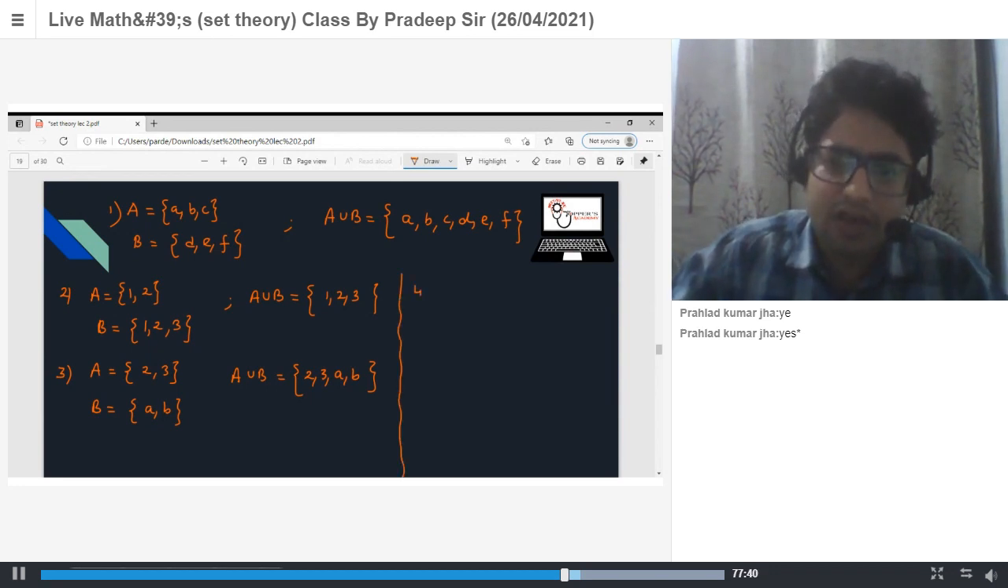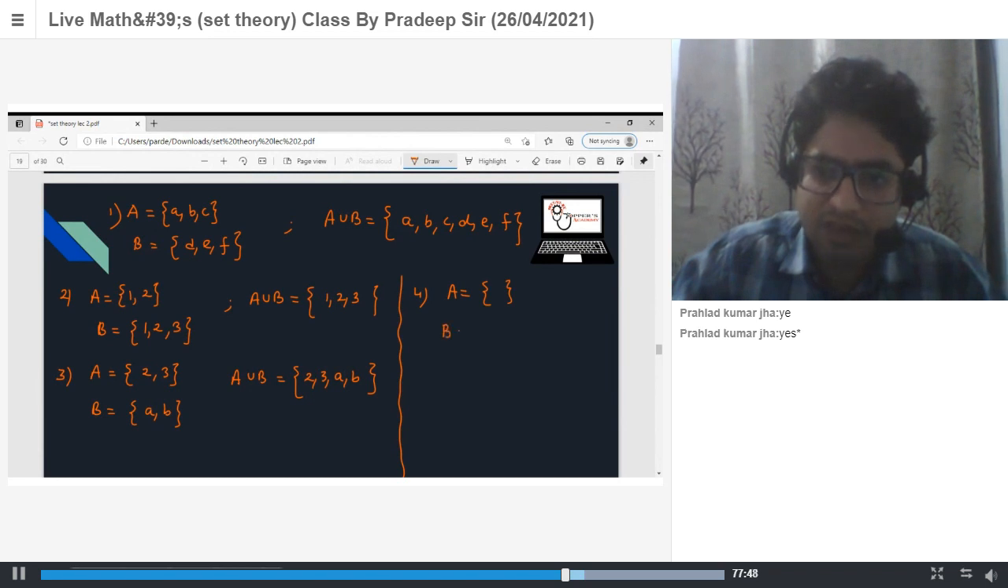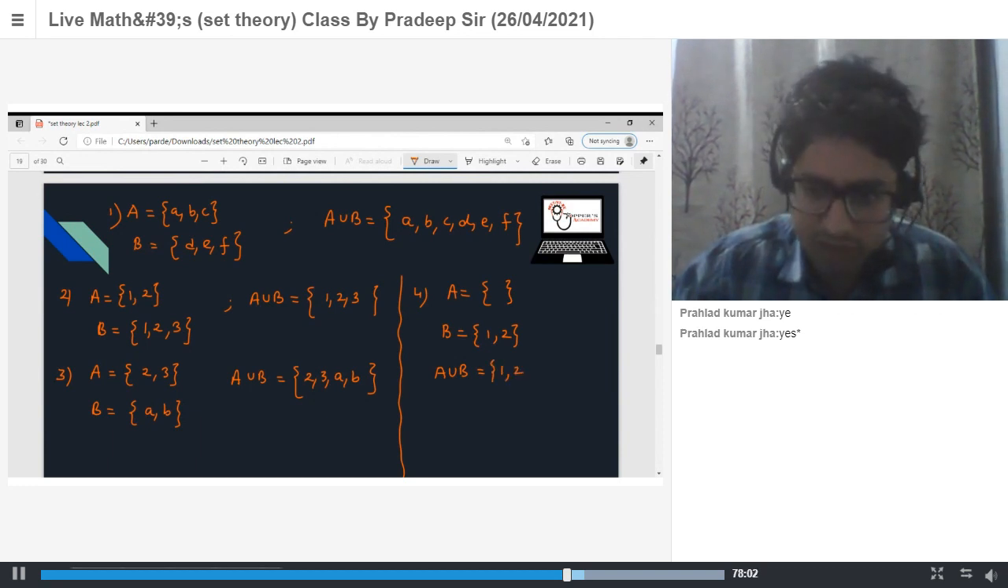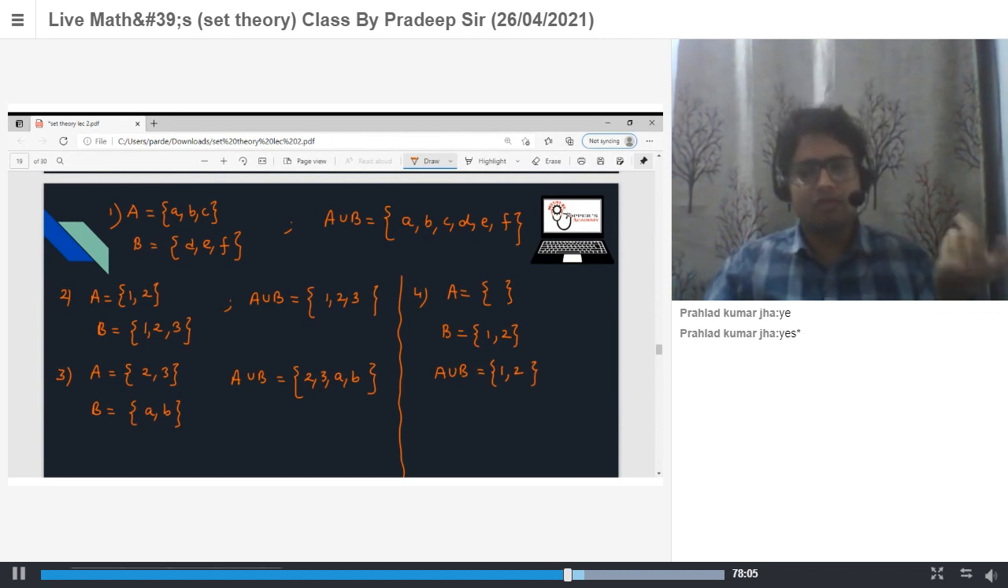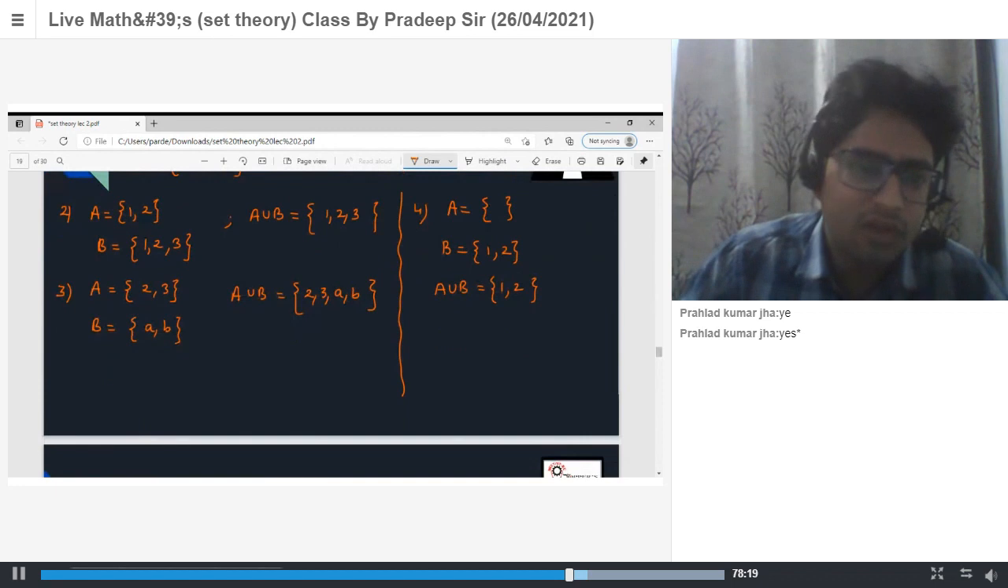Next is Anindya. If A is equal to the empty set and B is equal to {1, 2}, what will be the union? So 1 and 2 only, because A does not have any element. So the collection of all elements is 1 and 2. Okay.